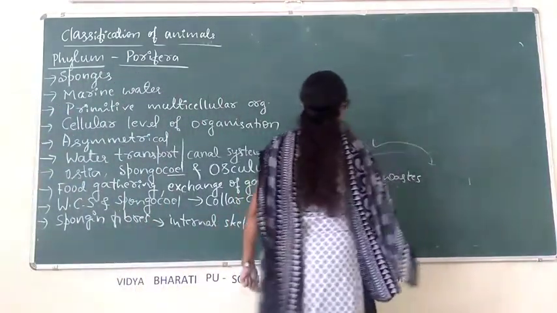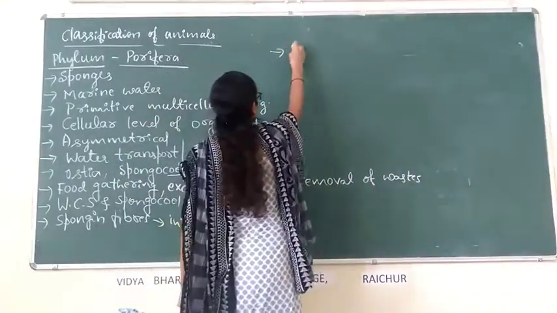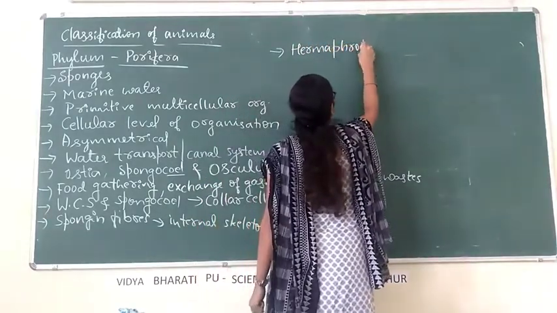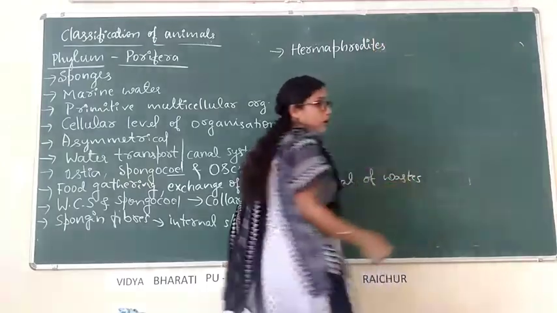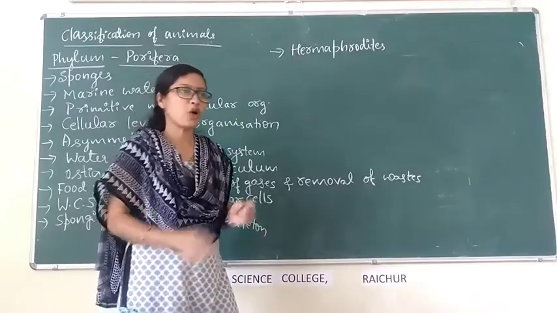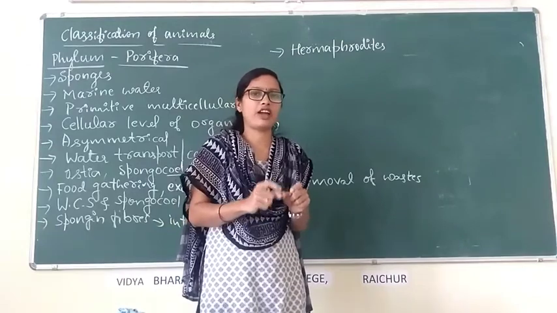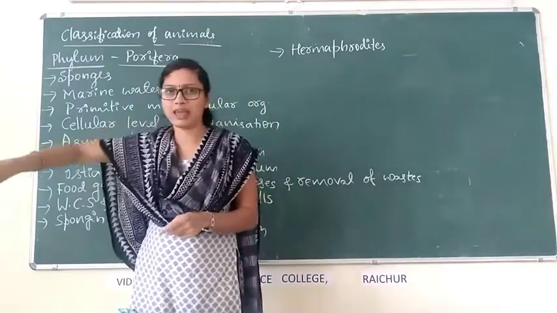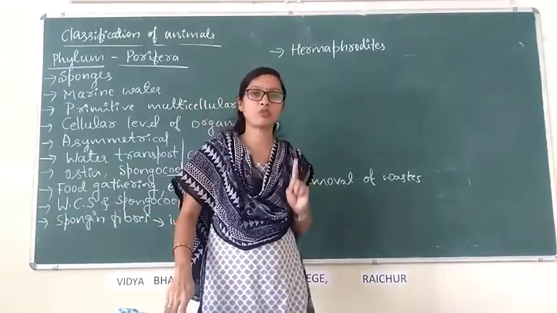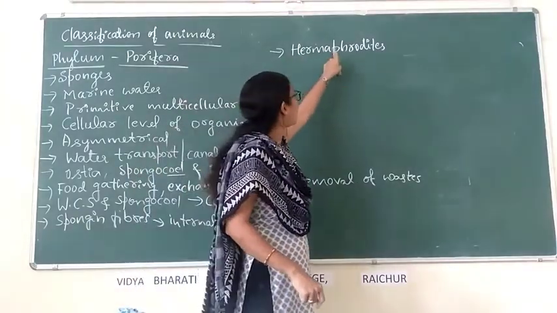Then about sexes. Sponges are hermaphrodites. Hermaphrodite means sexes are not separate. There is no male sponge or female sponge. We cannot differentiate one as male and another as female because sexes are not separate. That condition is called hermaphrodite.